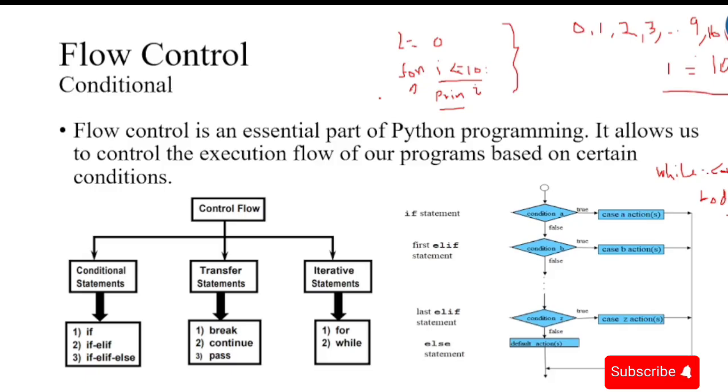These transfer statements, or we call them jump statements, we use to come out of a loop without stopping the loop. So we have the break statement, the continue statement, then the pass statement.